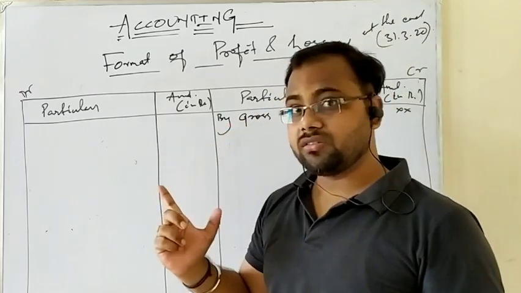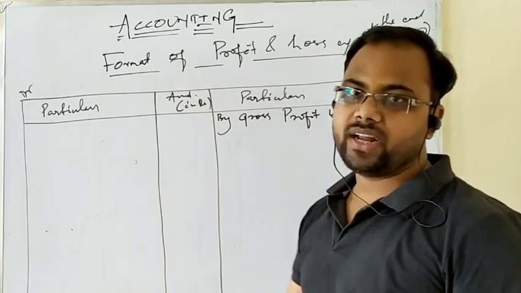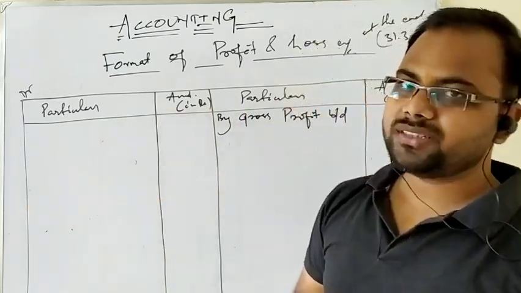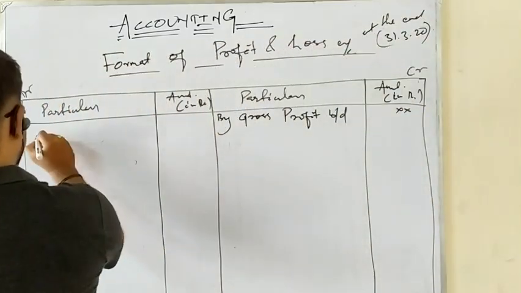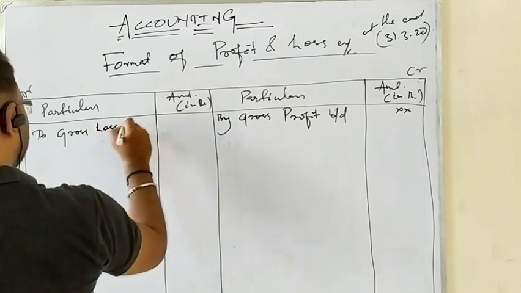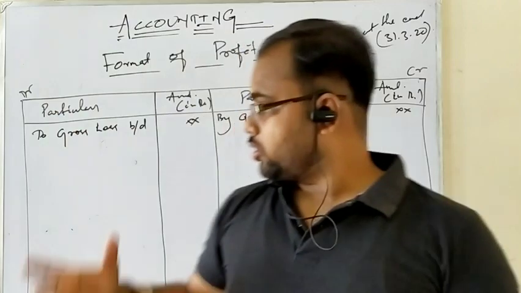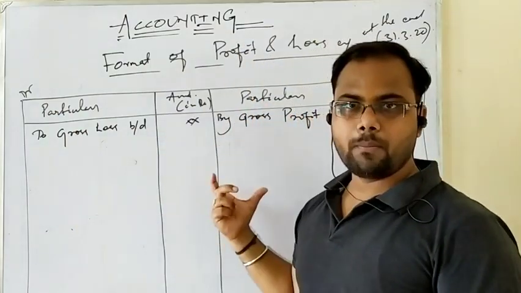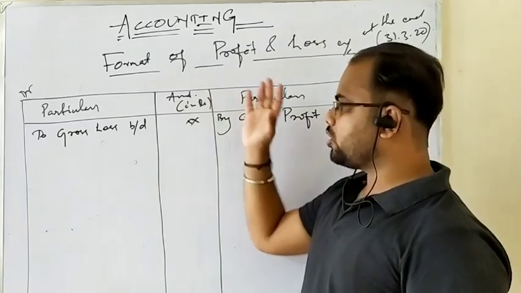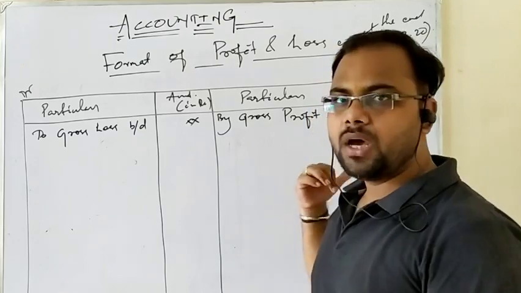If there is gross loss existing as a gross loss carried down on the credit side of the trading account, then it is taken to the opposite side, the debit side of the profit and loss account, as gross loss brought down. Clear? Out of these two, only one can exist, but I have written both here as a format to make you clear. If there is gross loss, it comes on the debit side as brought down. If there is gross profit, it comes on the credit side as brought down.